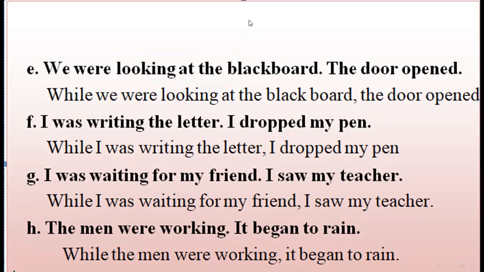Next is: I was waiting for my friend. I saw my teacher. While I was waiting for my friend, comma, I saw my teacher. Next is: The men were working. It began to rain. While the men were working, comma, it began to rain. This is your exercise number 5.